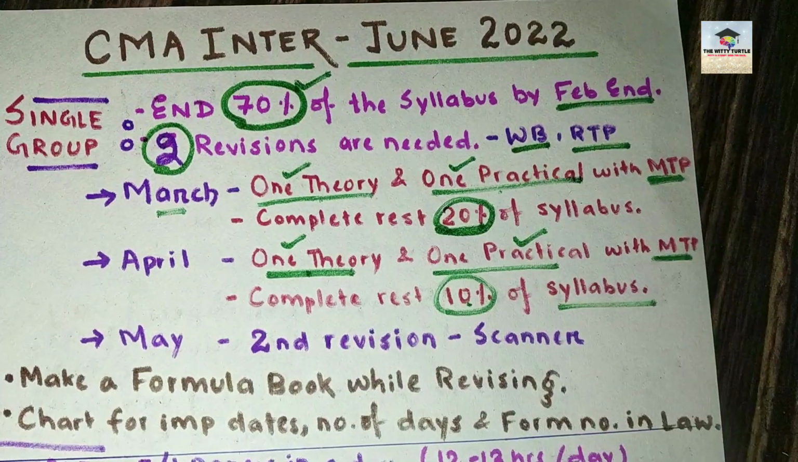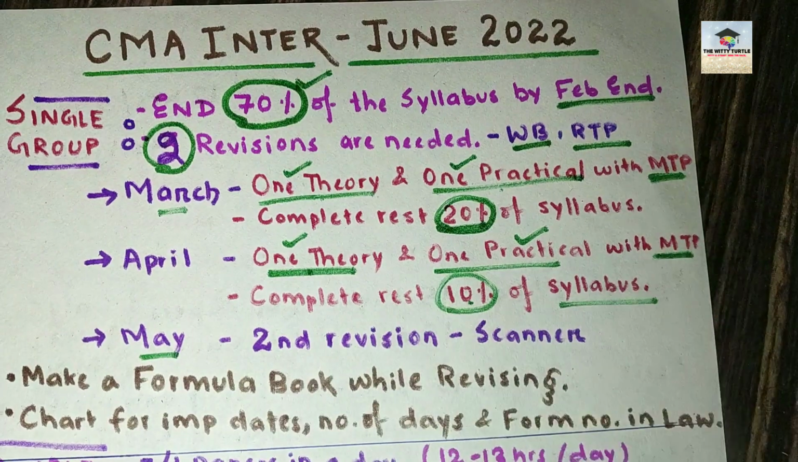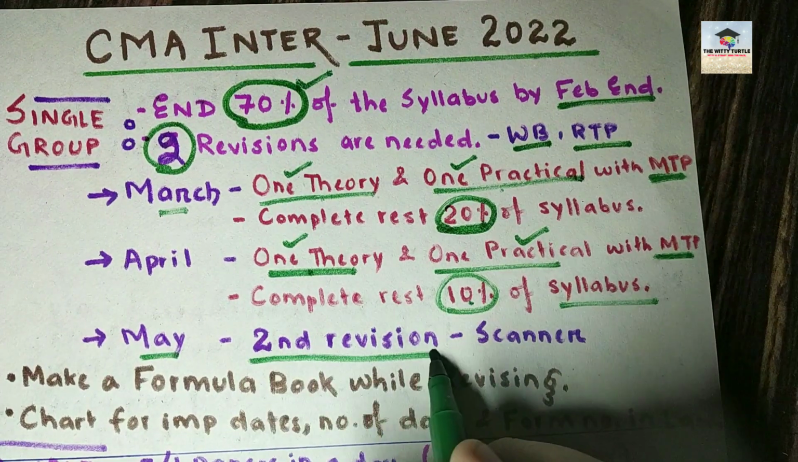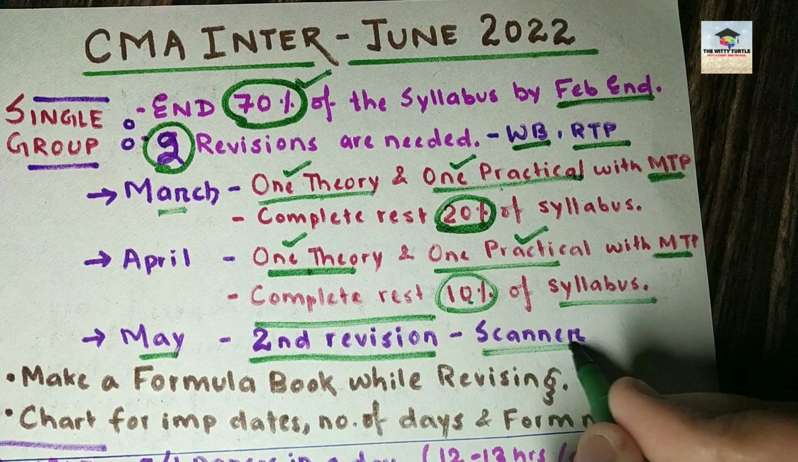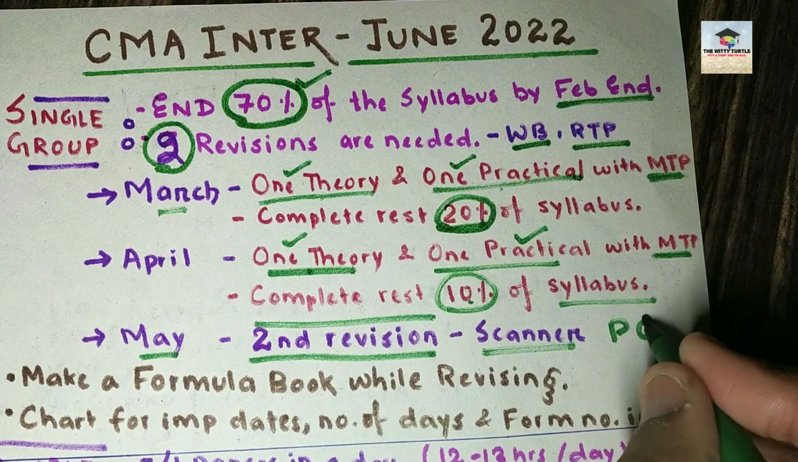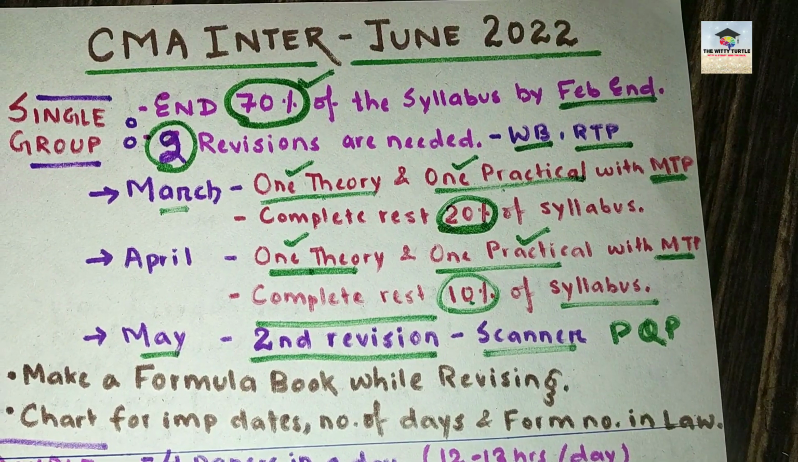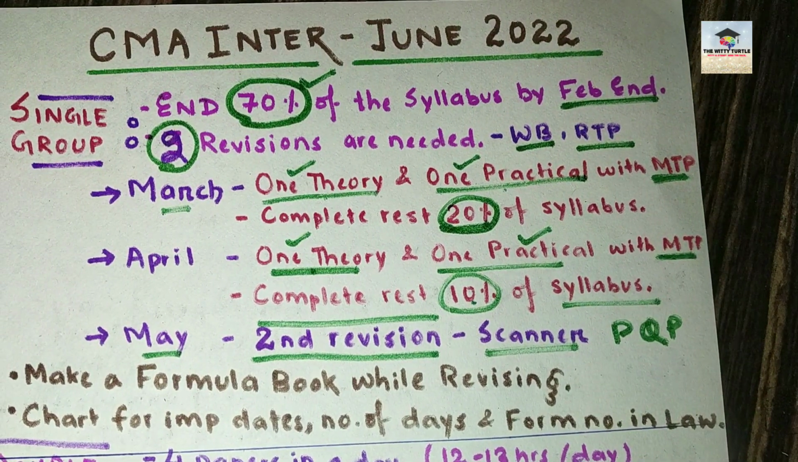Now you have another month, that is the month of May, in which you have to do the second revision of all the 4 papers, and along with that you have to solve the scanner. What is scanner? Scanner is basically past year question papers. Okay, the previous year question papers you have to solve.